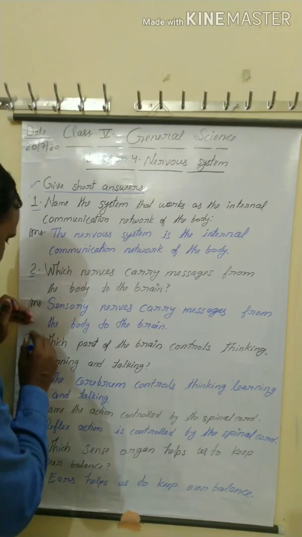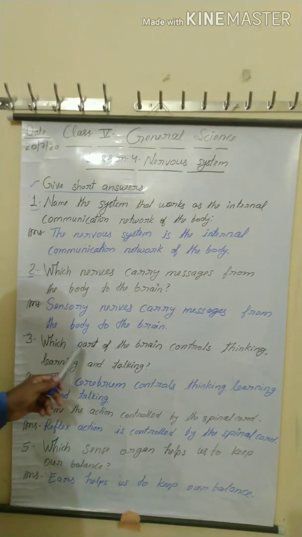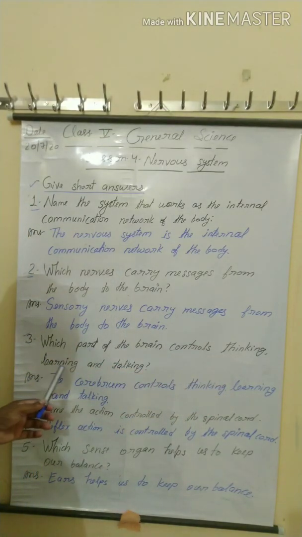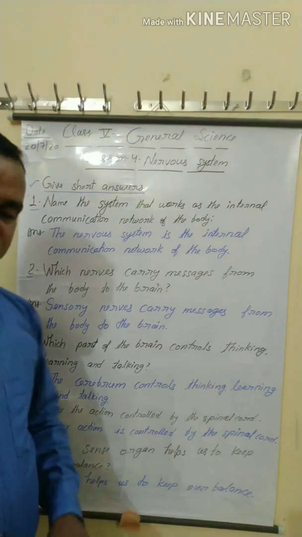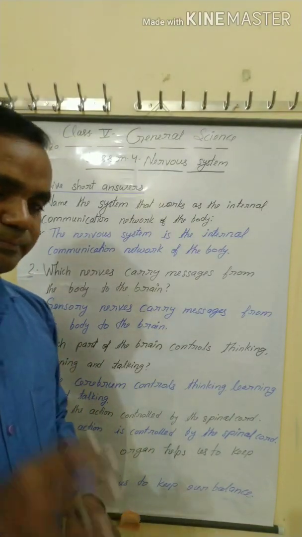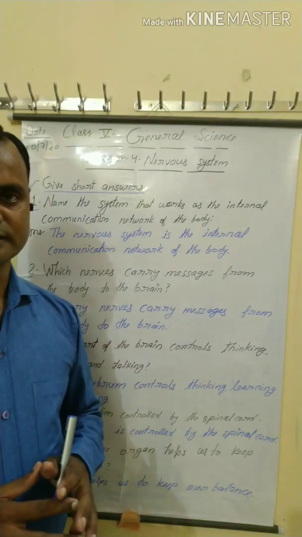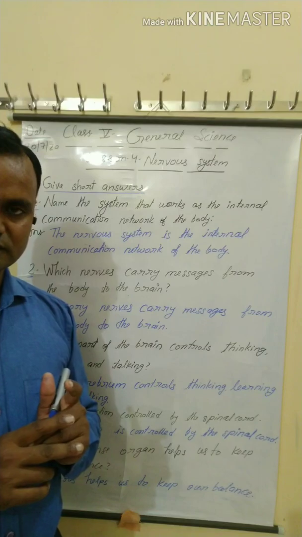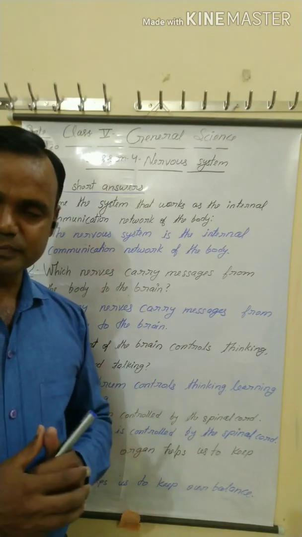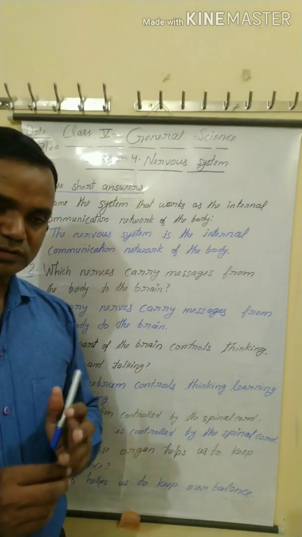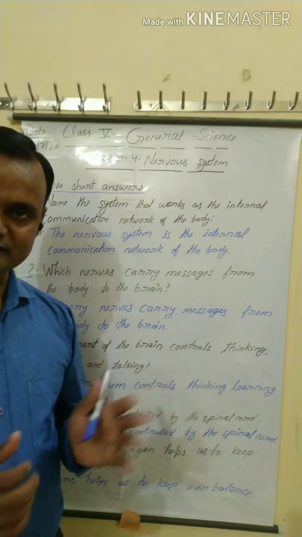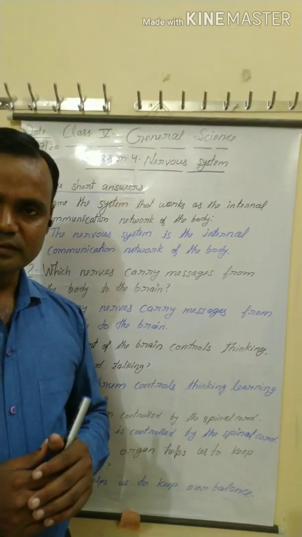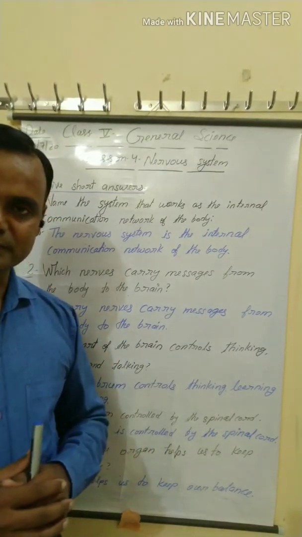Next, question number 3: which part of the brain controls thinking, learning and talking? You know that our brain is divided into 3 parts: cerebrum, cerebellum and medulla. Cerebrum is the largest part of the brain. It controls thinking, learning, talking, etc. Cerebellum is the second largest part of the brain.